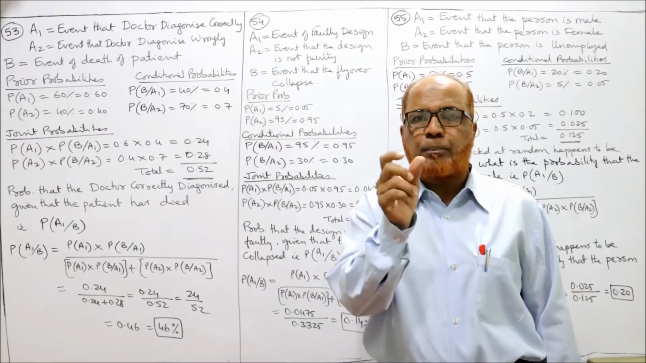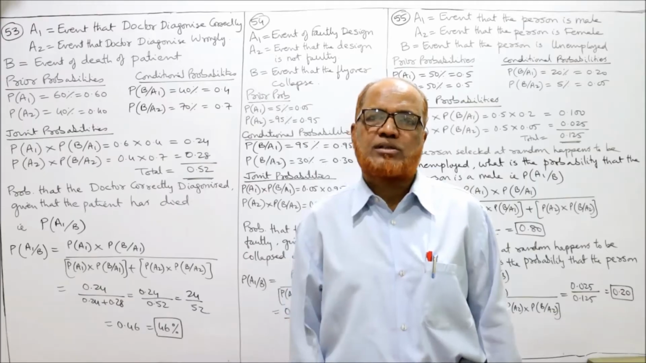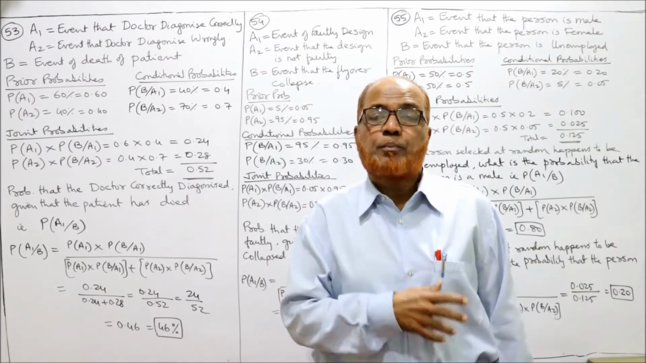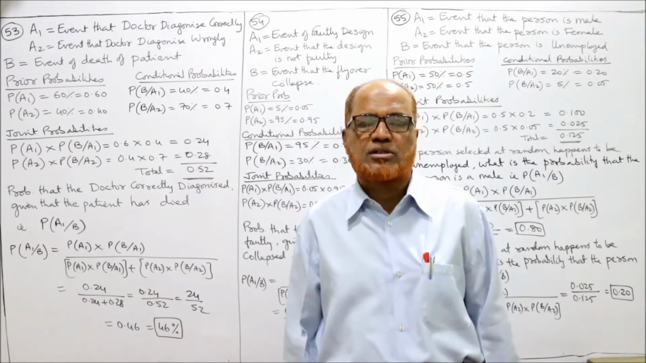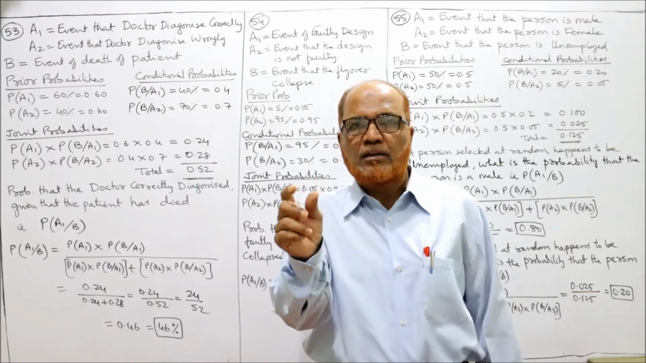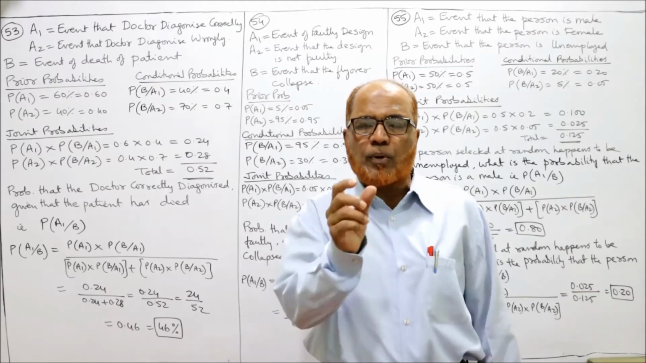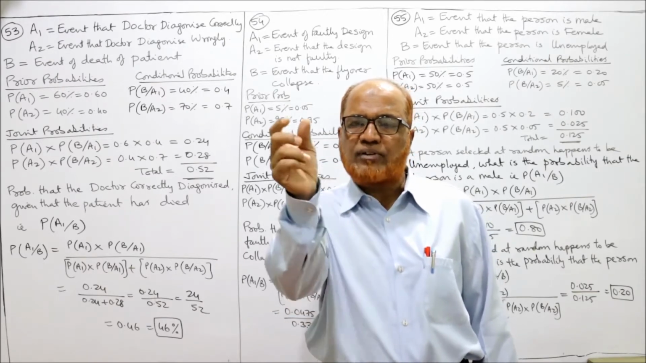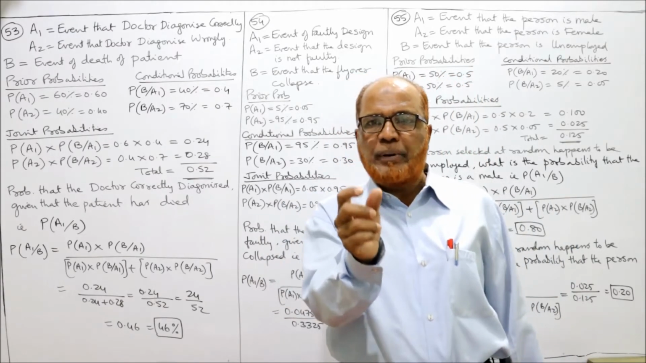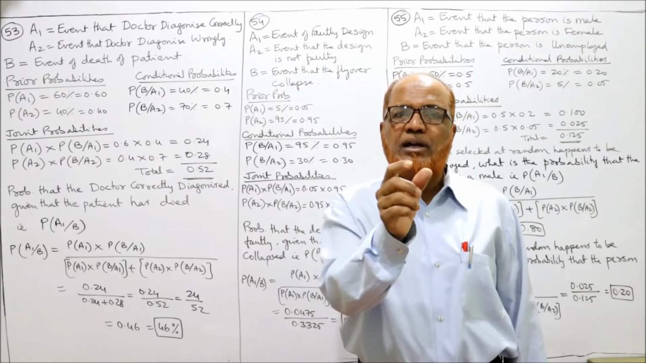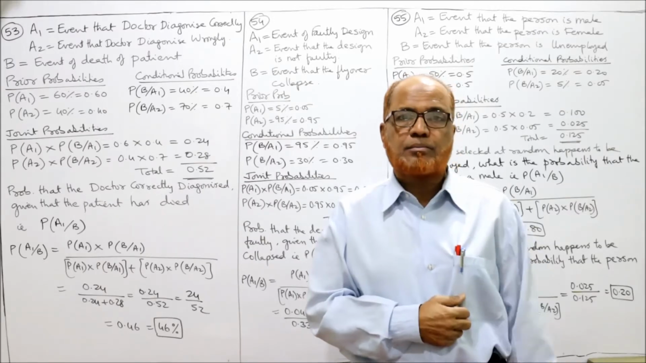That means we are given P of A1, the probability that the doctor correctly diagnoses, 60%, 0.6. P of A2, the probability that the doctor will not diagnose the disease correctly, 40%. And next, P of B given A1, the probability of death given correct diagnosis. The probability of the death of a patient after correct diagnosis is 40%, 0.4. And P of B given A2, the probability of death of the patient after wrong diagnosis, is 70%, 0.7.